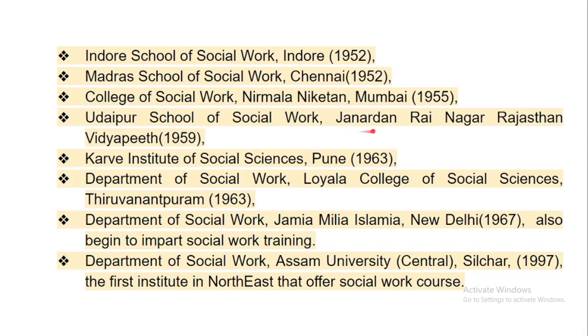The Udaipur School of Social Work, Janardhan Rai Nagar Rajasthan Vidyapeeth, was started in 1959. The Kirby Institute of Social Science, Pune, was started in 1960. The Department of Social Work, Loyola College of Social Sciences, was started in 1960. The Department of Social Work, Jamia Millia Islamia, New Delhi, started in 1967. Also, the Department of Social Work, Assam University, a Central University in Silchar, started offering social work in 1997, and this was the first institute in the Northeast that offered social work courses.